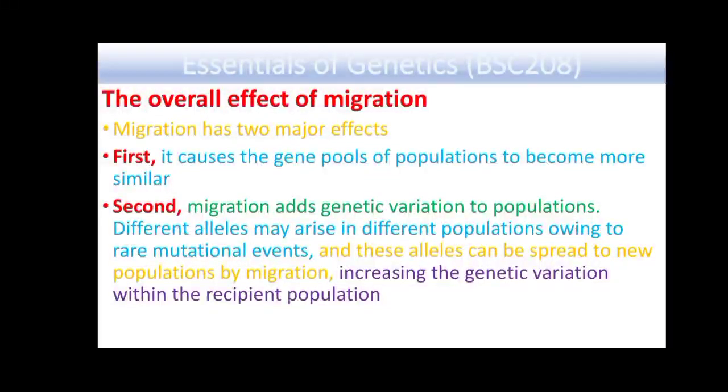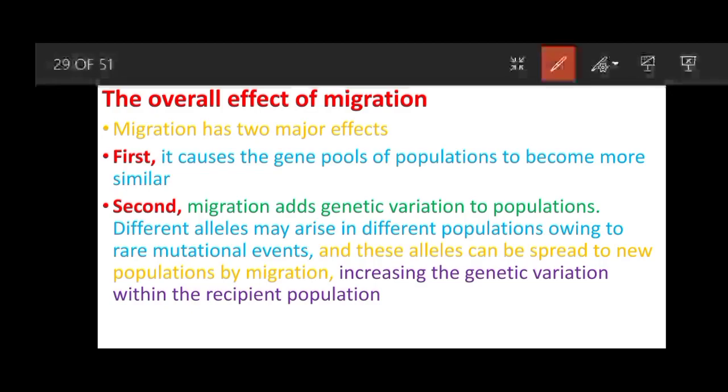First, it causes the gene pools of populations to become more similar, and second, migration adds genetic variation to the populations. Different alleles may arise in different populations owing to rare mutational events, and these alleles can be spread to new populations by migration, increasing the genetic variation within the recipient population.